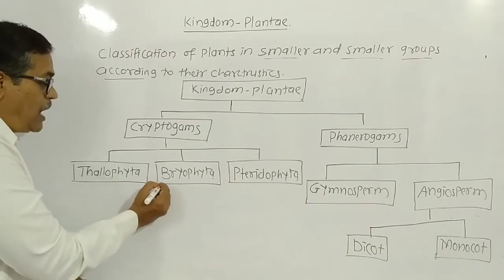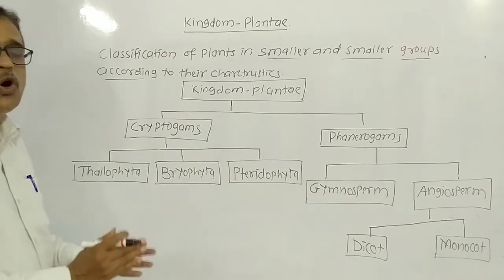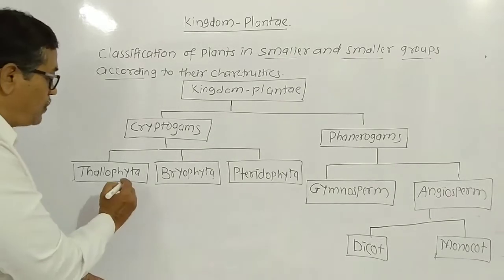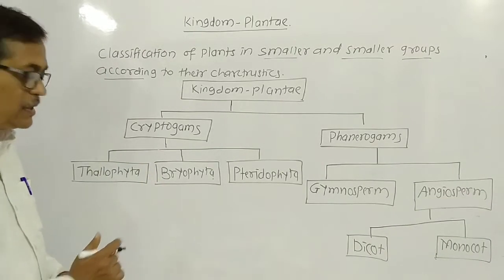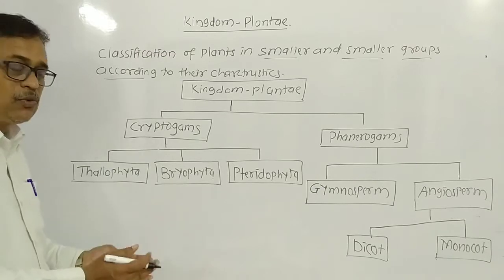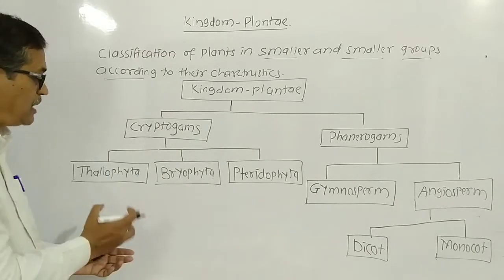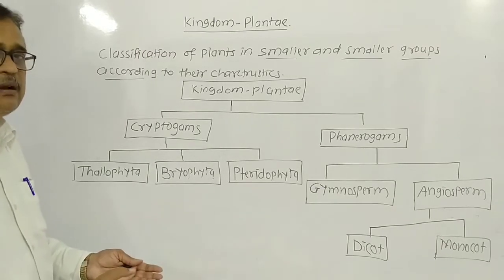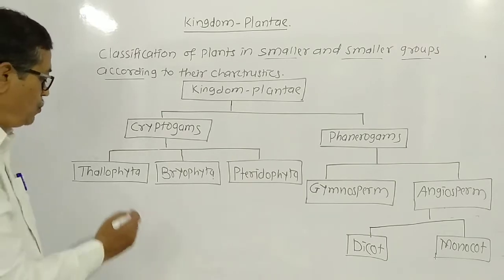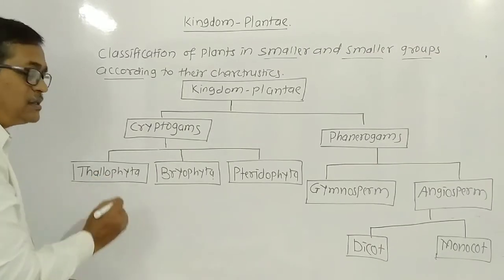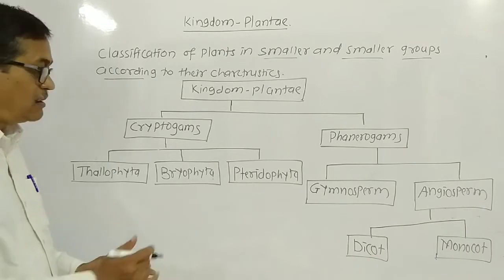Thallophyta and Bryophyta are non-vascular plants, means vessels are absent. In Thallophyta, for example, that is algae, a thallus-like plant, we can study in detail in my next video. Look here, Thallophyta means no vessels are there.